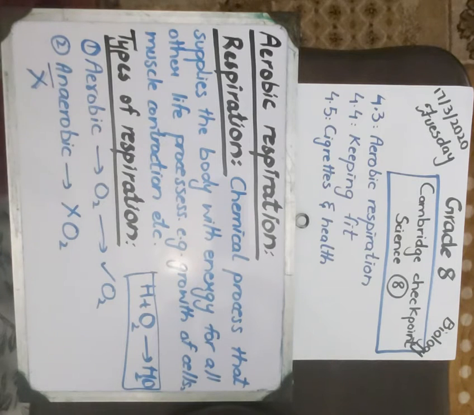There are two types of respiration. Number one is aerobic respiration, in which we use oxygen, and anaerobic respiration, a type of respiration in which we don't use oxygen.